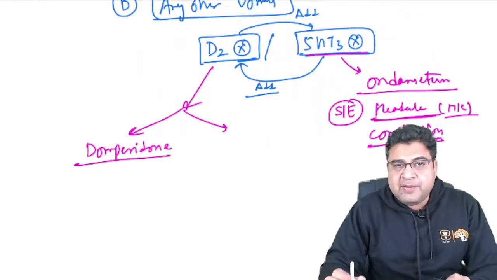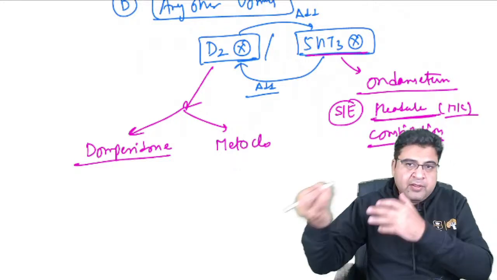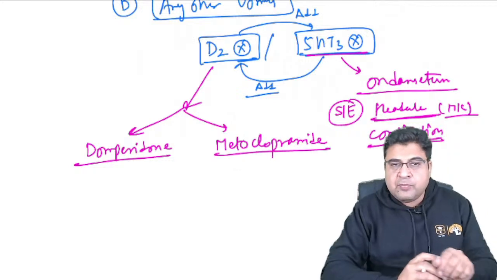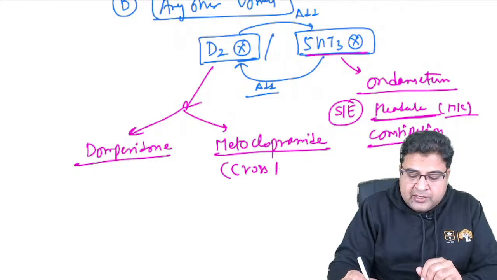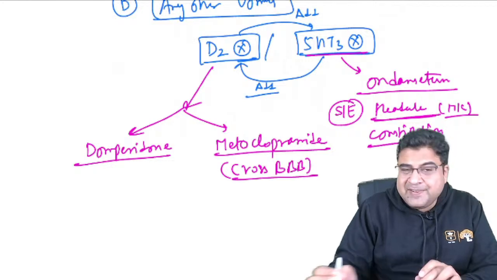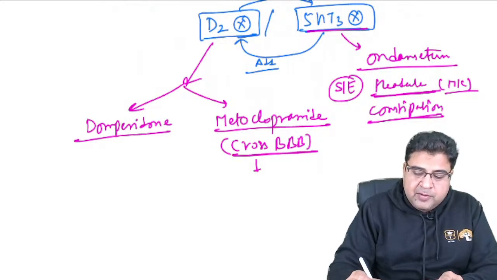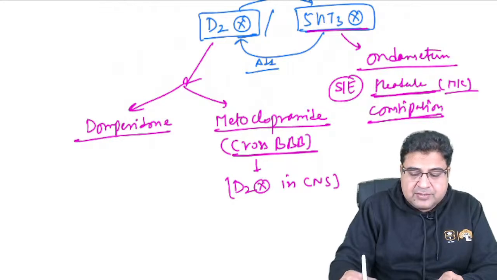So domperidone is a medicine that we commonly use in day-to-day practice. Second is metoclopramide, which is comparatively more efficacious. So metoclopramide is one more medicine that we can give. Now out of these two, metoclopramide is the one that can cross the blood-brain barrier. And after crossing the blood-brain barrier, this medicine can cause dopamine deficiency in the central nervous system.